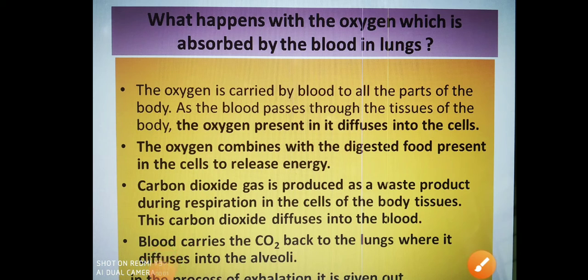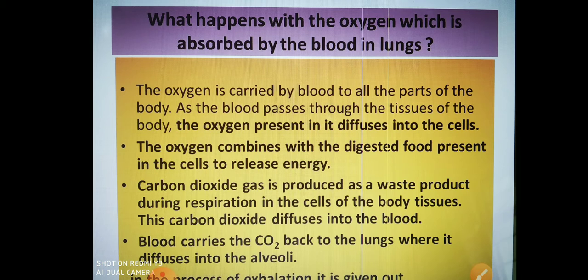Good morning, students. In the last video, I told you about the mechanism of breathing, inhalation and exhalation. Now, the next question is: what happens with the oxygen which is absorbed from the alveoli into the blood? How is that oxygen utilized in the body? See, the oxygen is carried by the blood to all parts of the body.